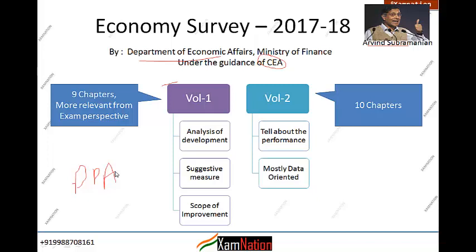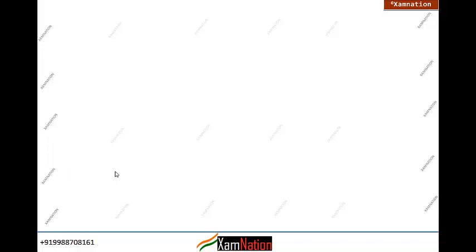Okay, so this is the way what I want to convey here, that is it's not that we will limit ourselves only to the economic survey. So we will take the points from there, and whatever the background story is required for those points, that we will also discuss. Now as already told you, there are 19 chapters combining volume 1 and volume 2. एक budget का document हो गया. Okay, so this is a list of the chapters.